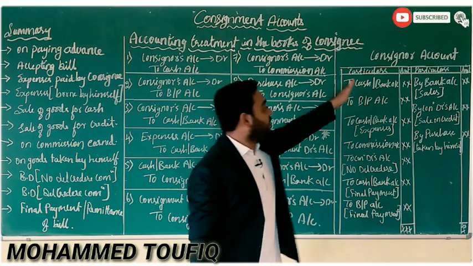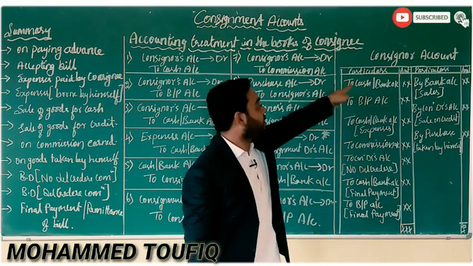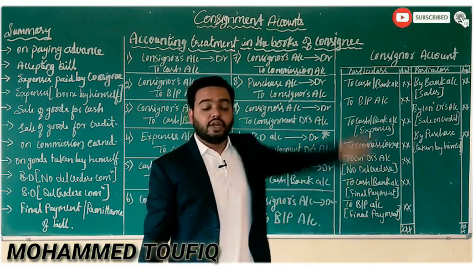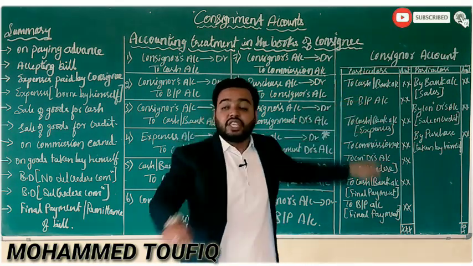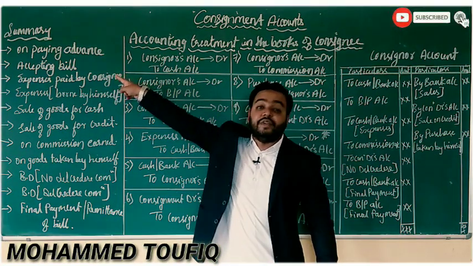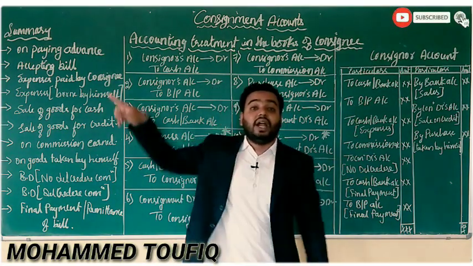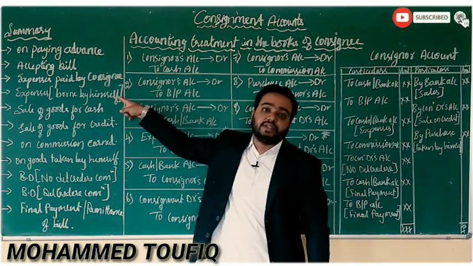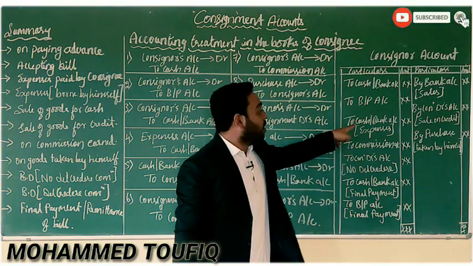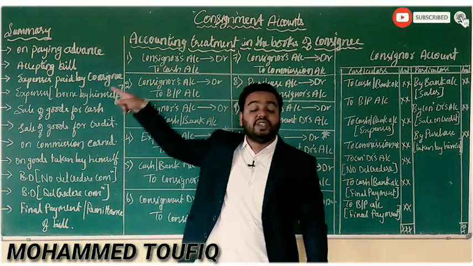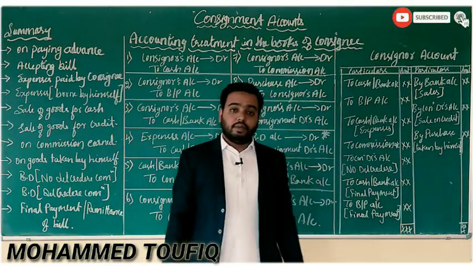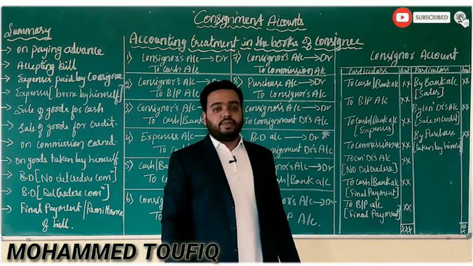In the consignor account, on the debit side, you can find to cash or bank is debited here, which is nothing but the first transaction on paying advance. The second is to bills payable, which is nothing but accepting of a bill transaction. Next is to cash or bank, which is nothing but expenses paid by the consignee and reimbursed.